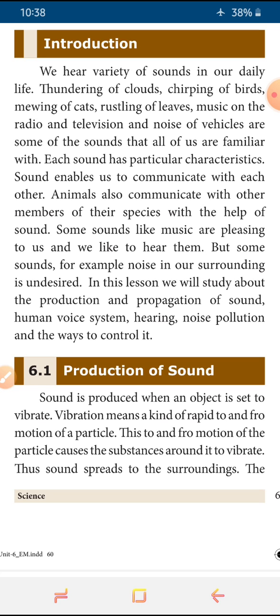In this lesson, we will study the production of sound and how it propagates, the human voice system, how we hear sound, why noise pollution is dangerous to our mental health, and ways to control noise pollution. All of this we are going to discuss in this unit.